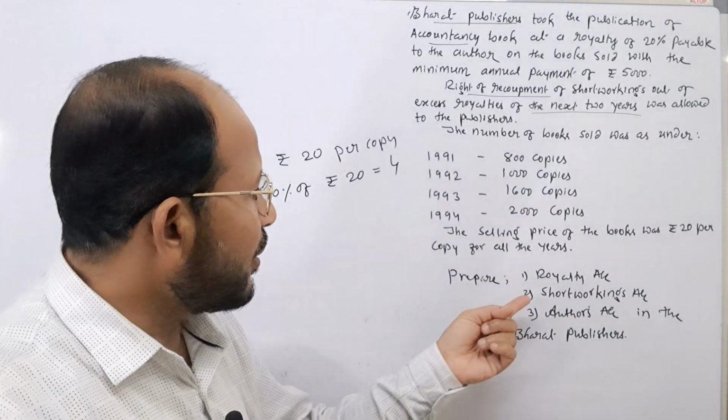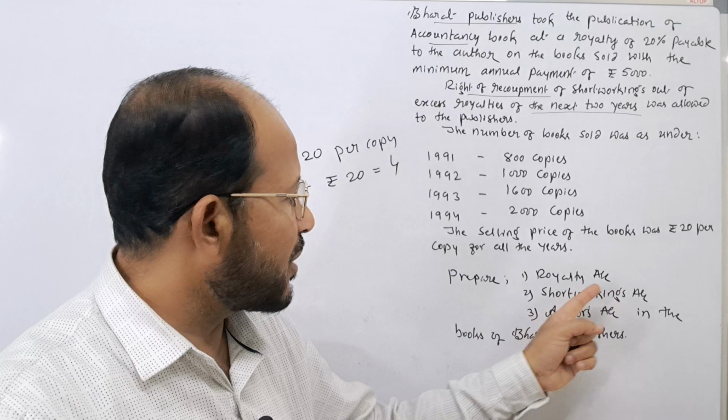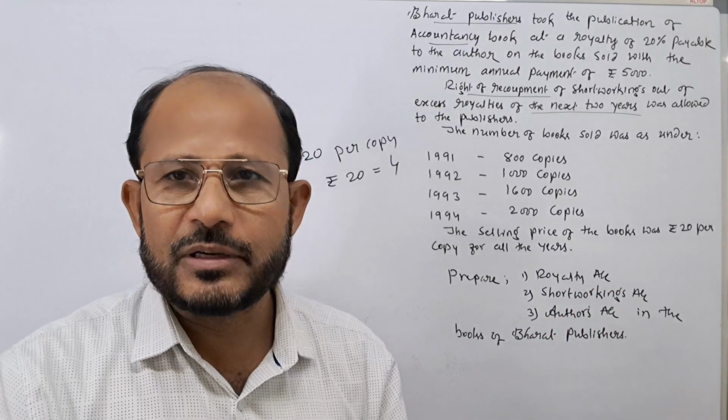Okay, fine. Here you are asked to prepare the royalty account, short workings account and author's account.